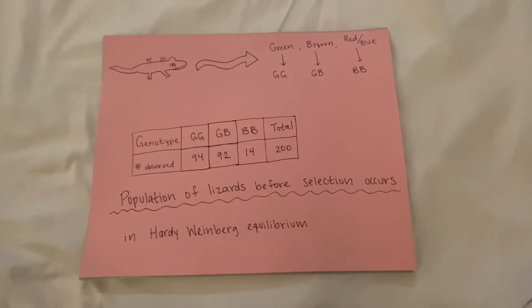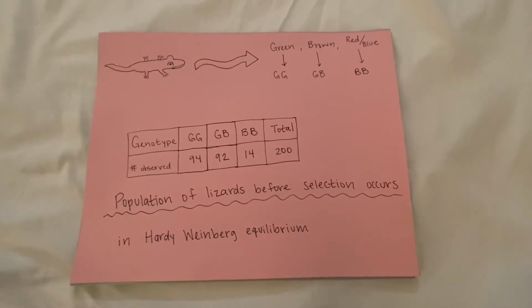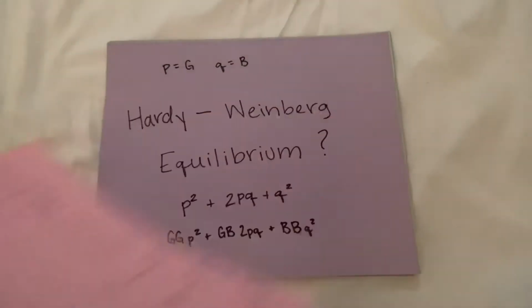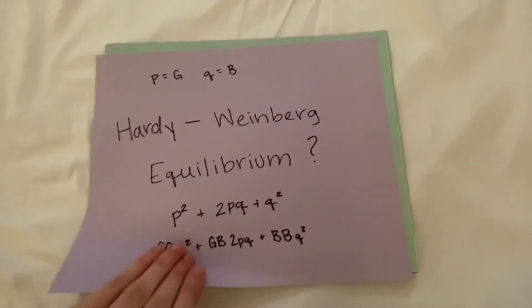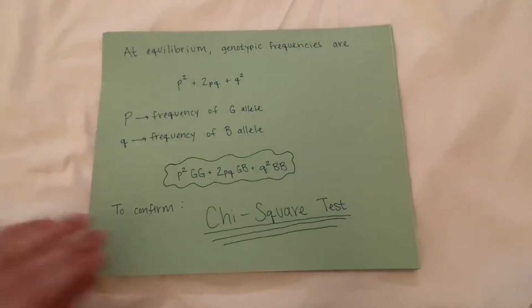In a forest, there's a species of lizard that has three variations in color: green, brown, and red and blue. The population is in Hardy-Weinberg equilibrium. We can test this by doing a chi-square test. However, we must determine the allele and genotype frequencies first.